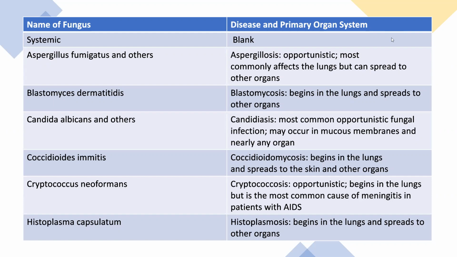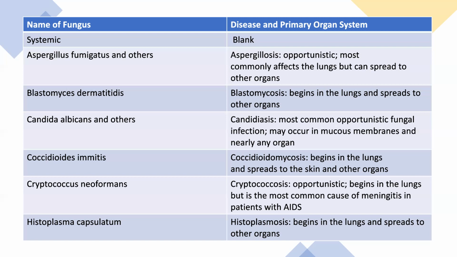Aspergillus fumigatus and others, causing aspergillosis, an opportunistic disease that most commonly affects the lungs but can spread to other organs. We should know the names of these fungi so that we know which drug is required for which fungal treatment. Blastomyces dermatitidis causes blastomycosis, which begins in the lungs and spreads to other organs. Candida albicans and others cause candidiasis. It's the most common opportunistic fungal infection, and it may occur in the mucous membranes and nearly any organ of the body.